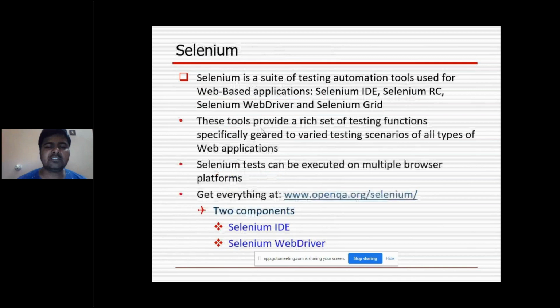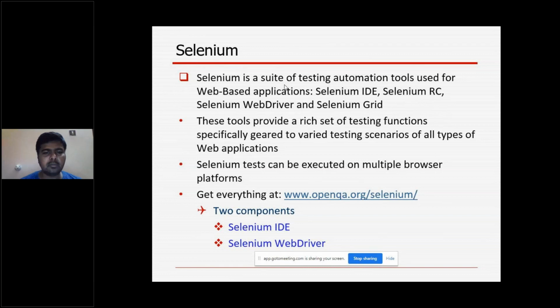Then Selenium. What is Selenium here? It is a suite of testing automation tools used for web-based applications. In the first slide I told you it is for web-based applications. So we are going to test web-based applications using automation tools. That is Selenium. There are different types of Selenium, or you can say different flavors: Selenium IDE, Selenium RC, Selenium WebDriver, and Grid. Four different flavors are there.